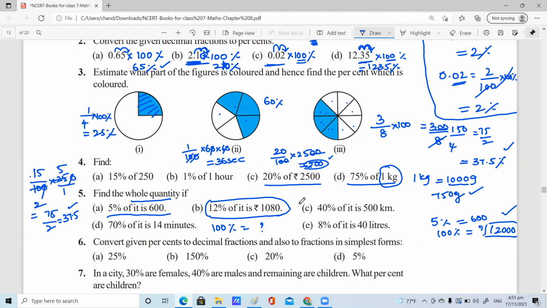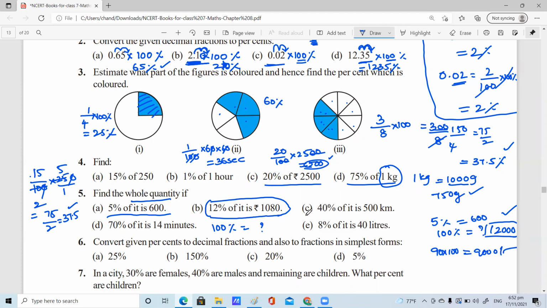Okay, ma'am. Ma'am, can I tell? Raghav. Yes, ma'am. The answer will be 9,000. What we have to do is 1,080 into 100 by 12, ma'am. If we cancel 12 and 1080, we get 90, ma'am. So 90 into 100 is 9,000. Very good. Simplest step you said, very good.